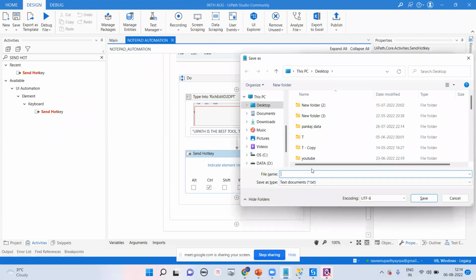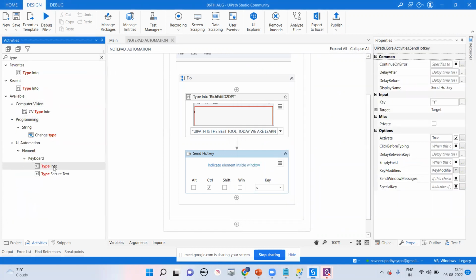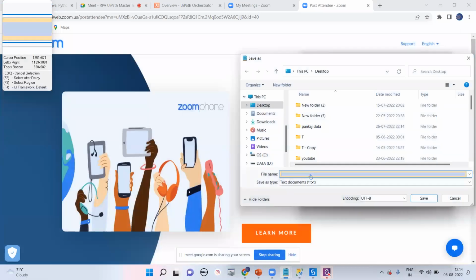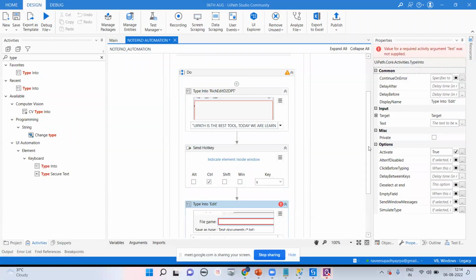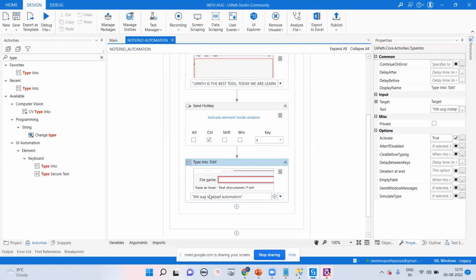We are getting the desktop, and here we have to type something. So what will we do right now? We go for Type Into, which is the particular activity for that. Here we indicate the particular place, that is my place, and we save it. We go for Type Into, and there we enter the particular name: 6th August Notepad automation.